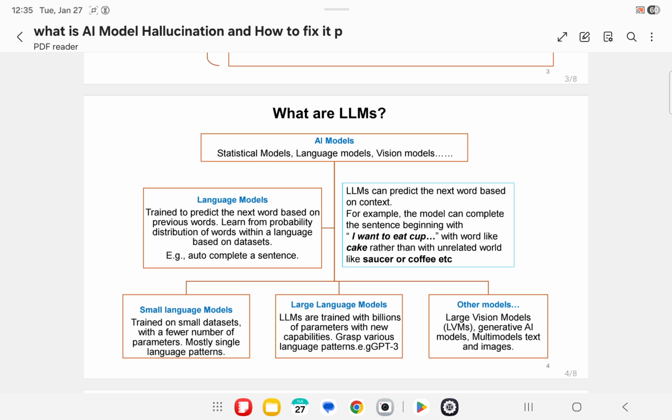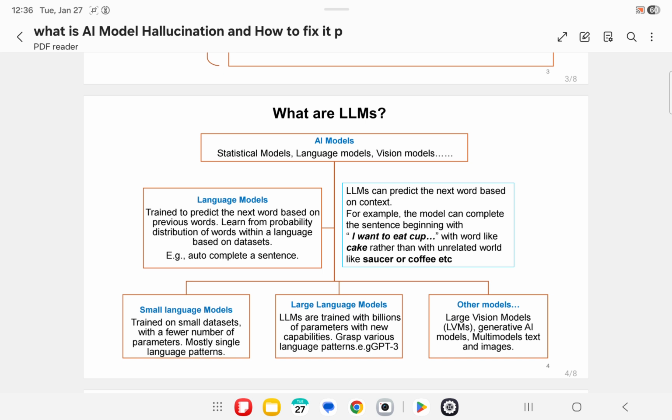LLMs can predict the next word based on context. For example, the model can complete the sentence beginning with I want to eat cup followed by a blank. Which word, like cake, rather than an unrelated word like coffee or something else. I want to eat cupcake.